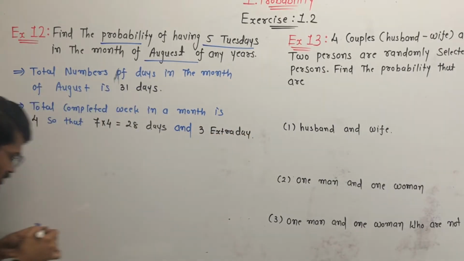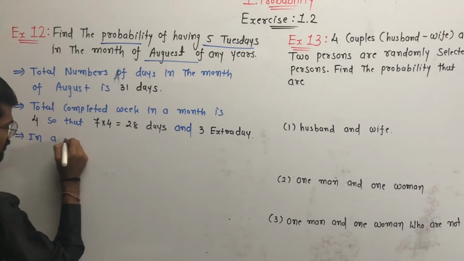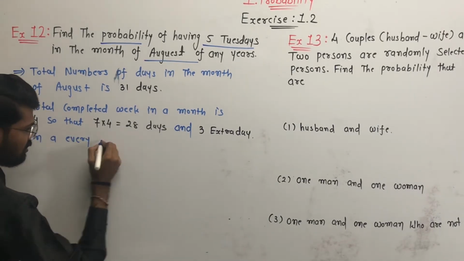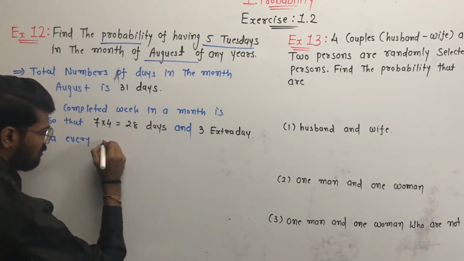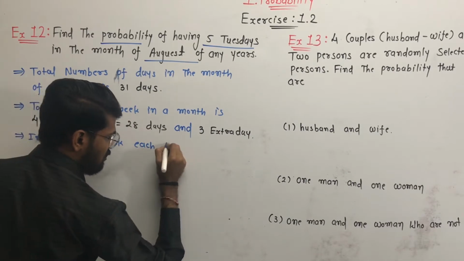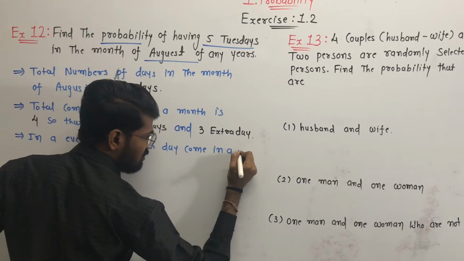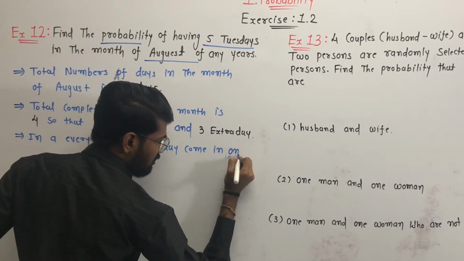And we know that every week each day comes once.